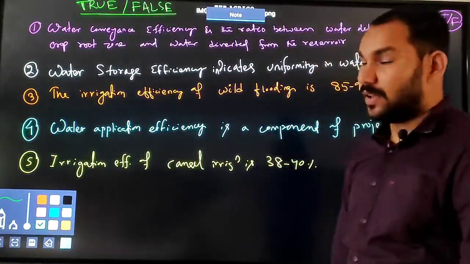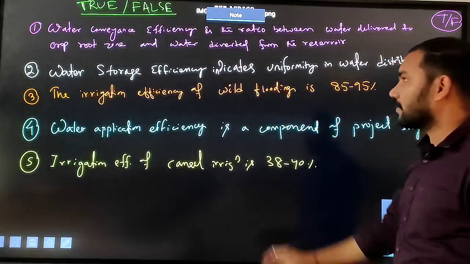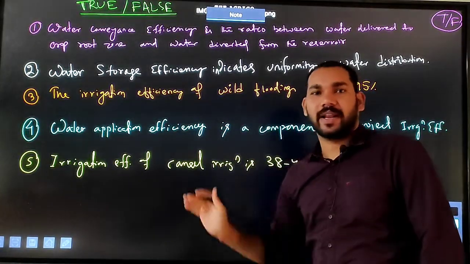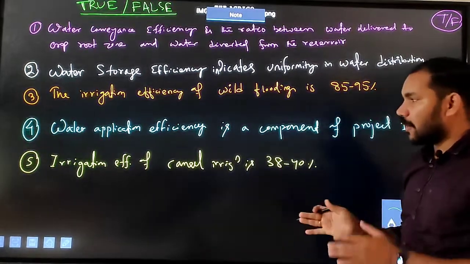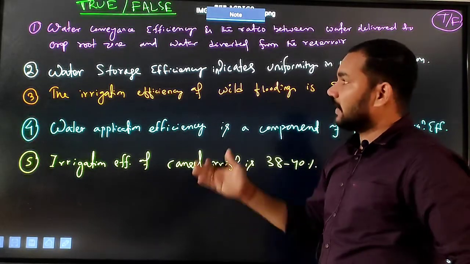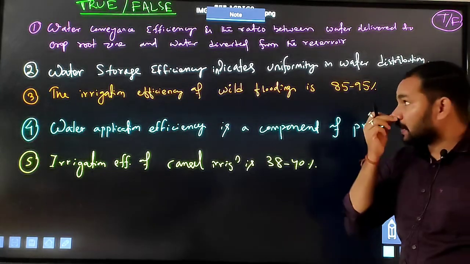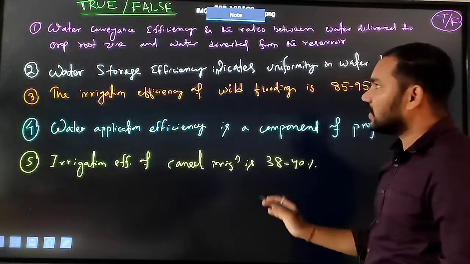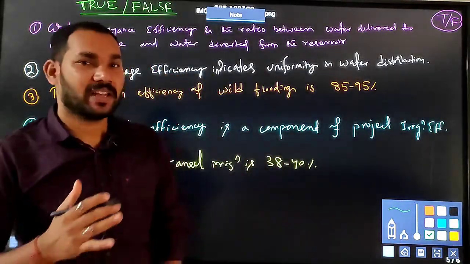And here, this is the question. Five questions will be asked. Now you have to just tell whether it is true or whether it is false. I hope you have already watched the previous classes, so that it will be easy for you to answer the questions. These are the questions asked from the irrigation efficiency chapter. This is the objective question from irrigation efficiency.